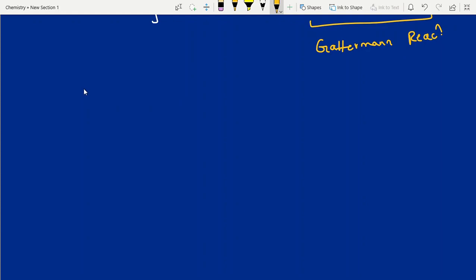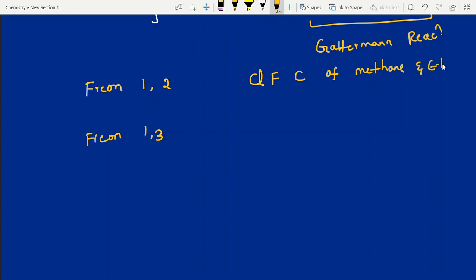Next, the last point, freon: freon 12. Chlorofluorocarbons of methane and ethane we call freons. Freon 12, freon 13. They ask for structures. How to write chlorofluorocarbons of methane and ethane? So this is freon 12, write the structure. How to write freon 12?